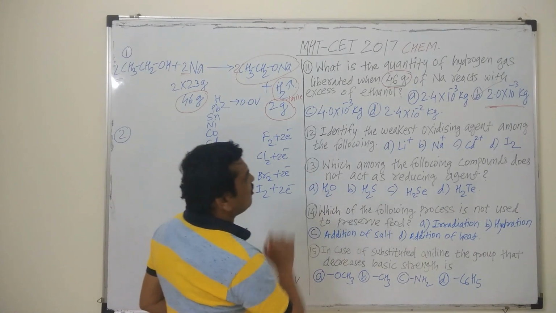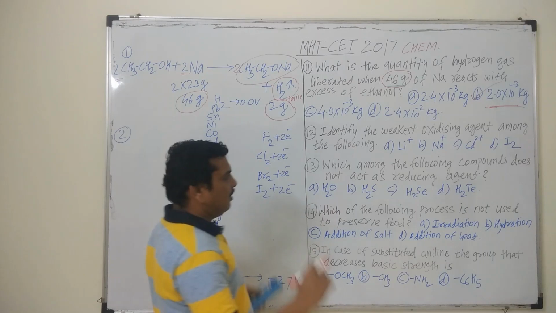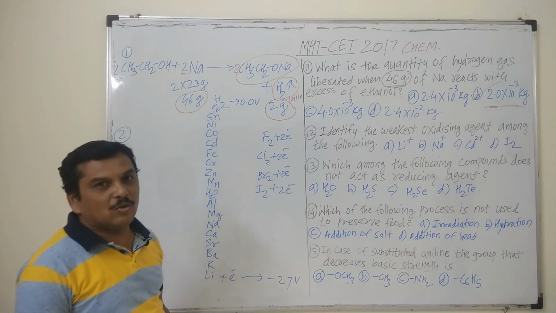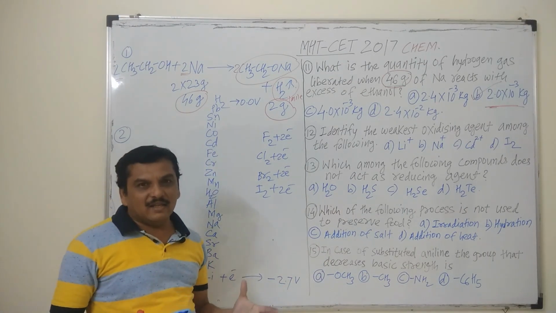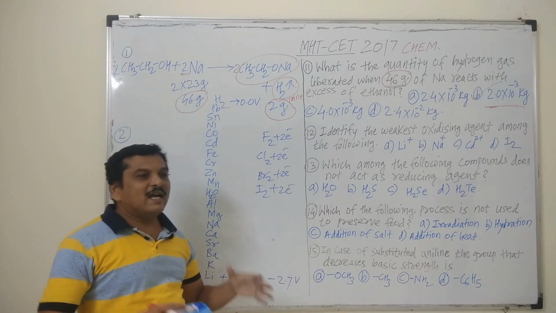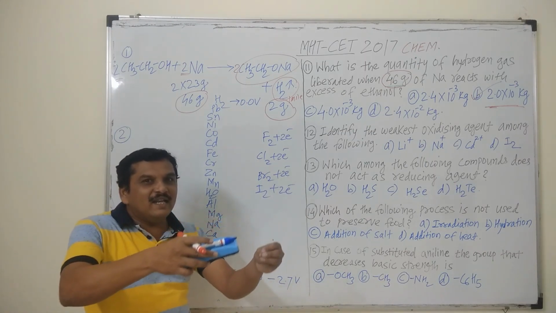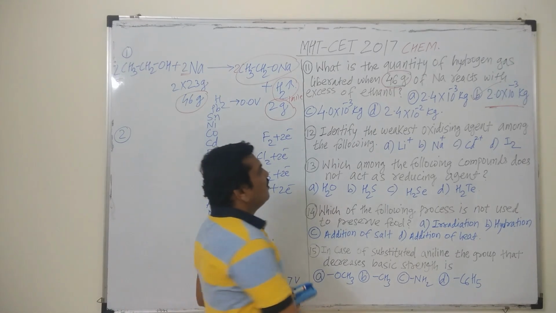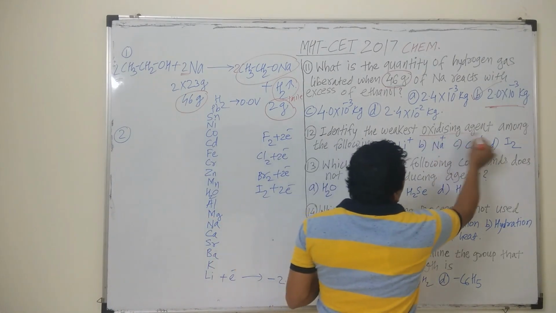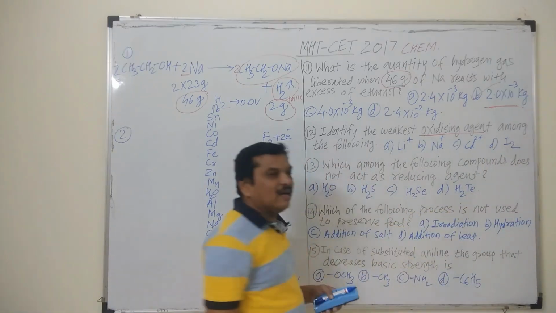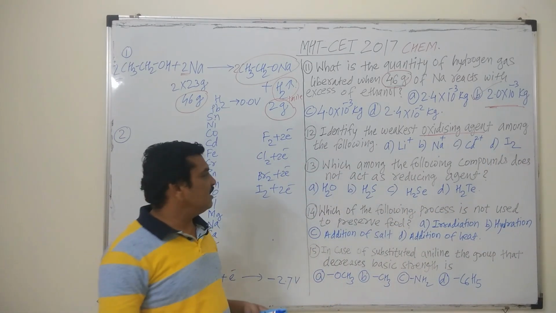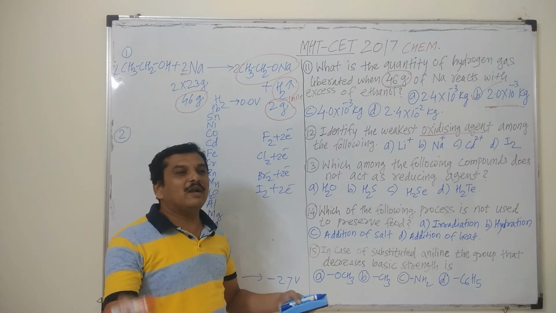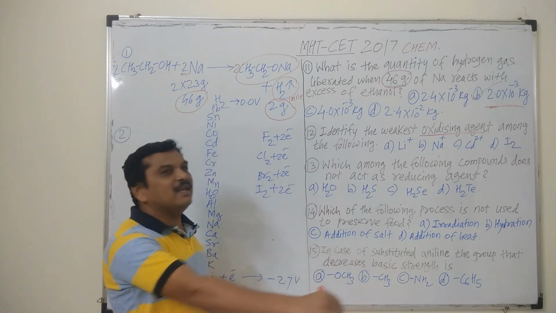Identify the weakest oxidizing agent among the following. For that you must know the electrochemical series, in which elements are arranged with their decreasing reduction potential. That means the species which acts as an oxidizing agent itself undergoes reduction, hence that species must have the tendency to accept electrons.